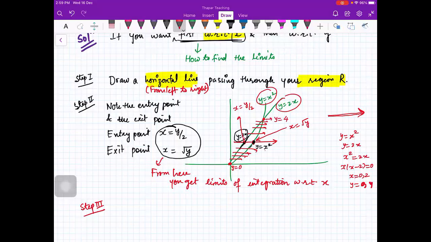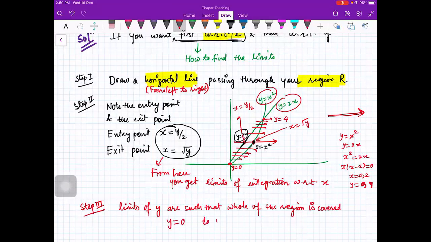So step 3 is limits of y are such that the whole of the region is covered. So starting from the bottom, that is y is equal to 0 to y is equal to 4. Now, are you convinced that with these limits, the whole of the region is covered?